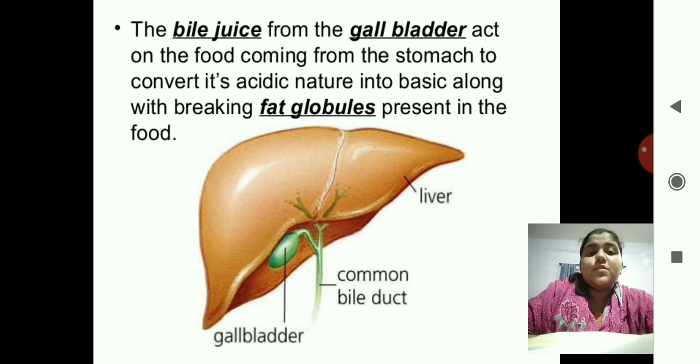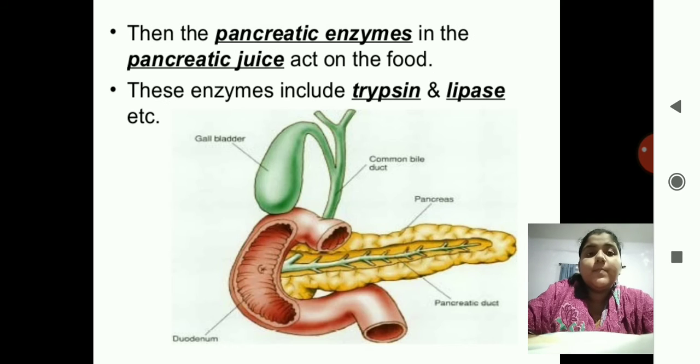The bile juice from the gallbladder acts on the food coming from the stomach to convert its acidic nature into basic, along with breaking the fat globules present in the food. So there is a liver, and there is a gallbladder present, and then there is a bile duct. It converts fat into fatty acids.